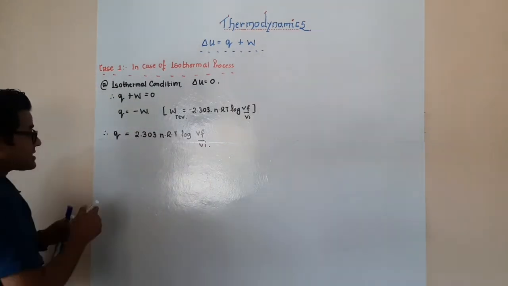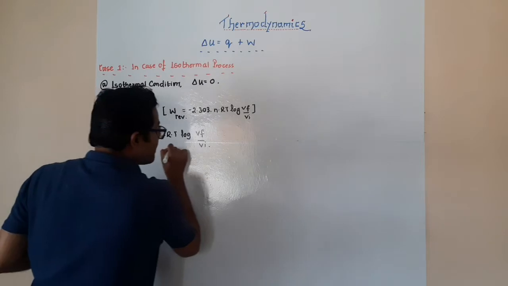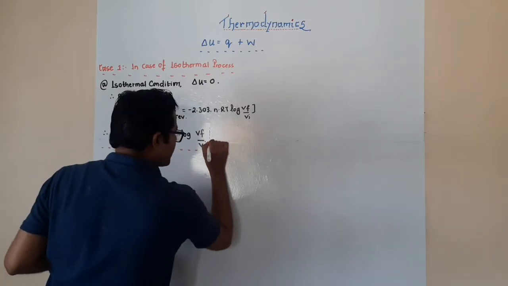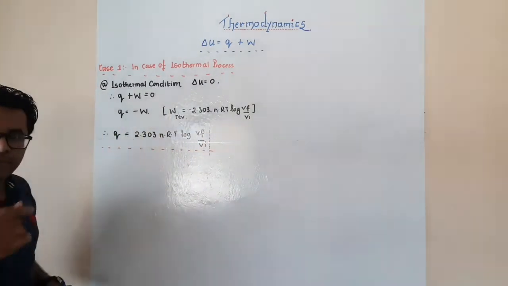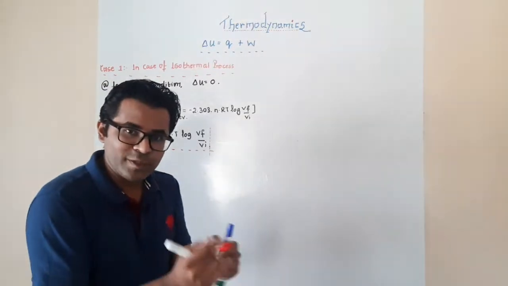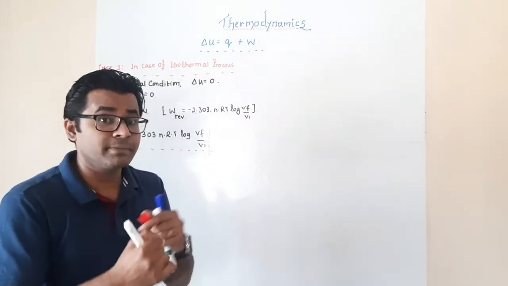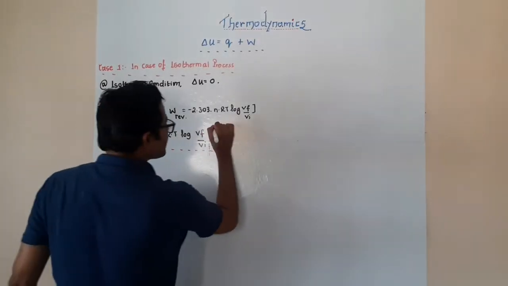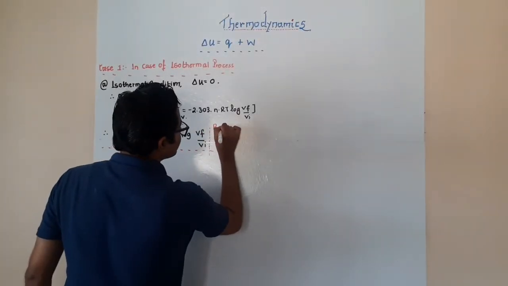This is the amount of heat we supply to the system which is undergoing a reversible work.